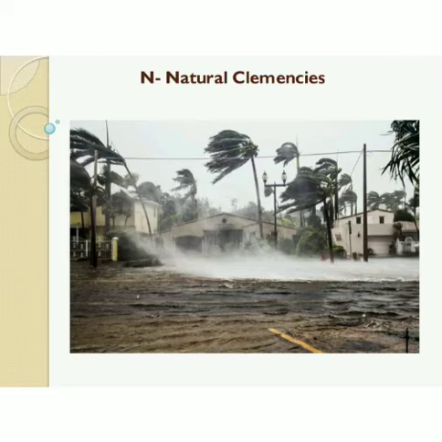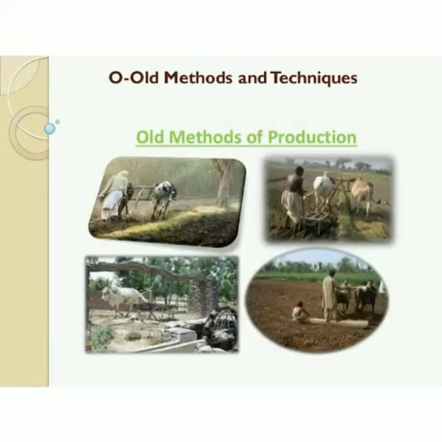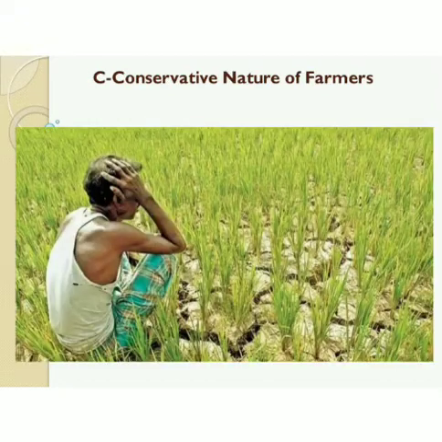Also, the methods of farming are very old, because for every method that is used in the farming process, whether it is extraction of water, plowing, putting in of seeds, or storing of the finished product, there is always a modern method of doing things, and that is not used in Indian agriculture.